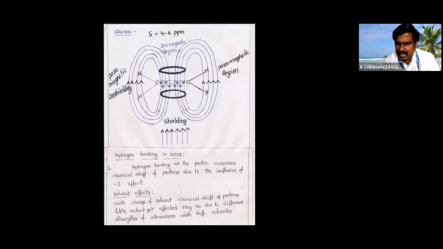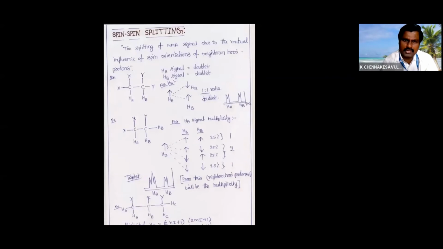And hydrogen bonding on a proton increases the delta values. And the solvent effect we don't cover. And one more important thing in NMR is spin-spin splitting.